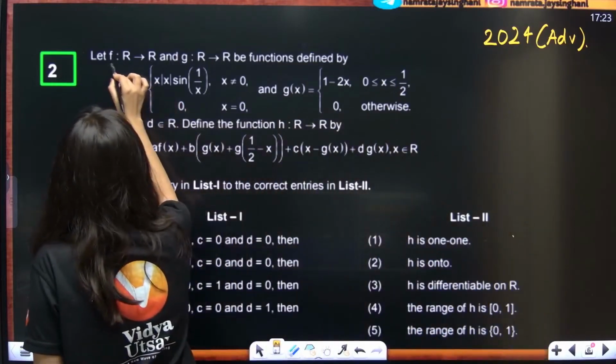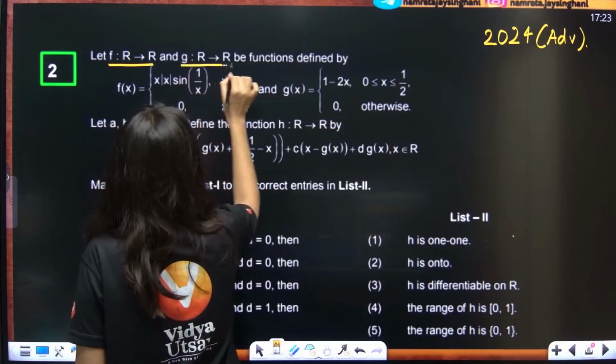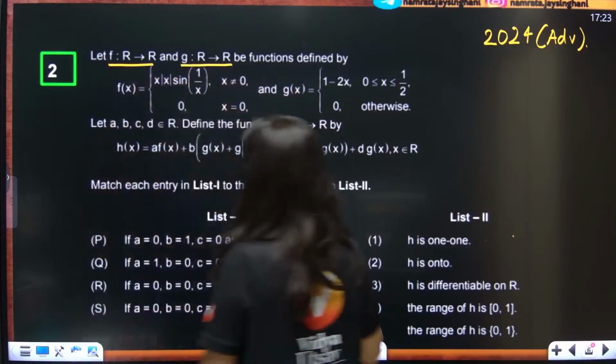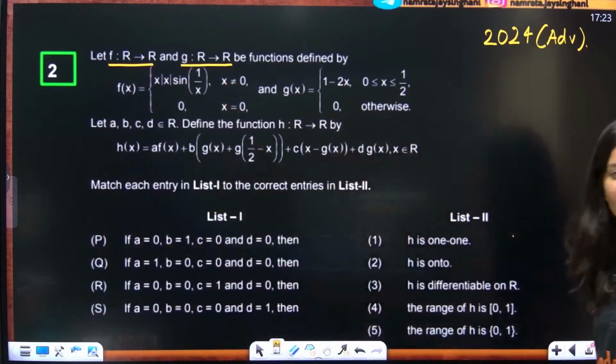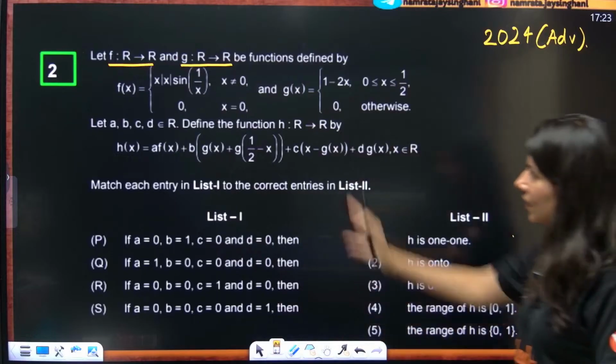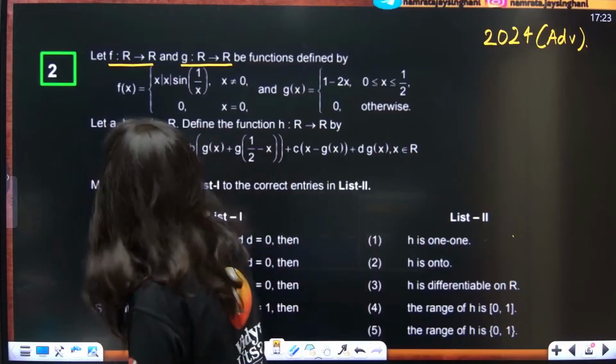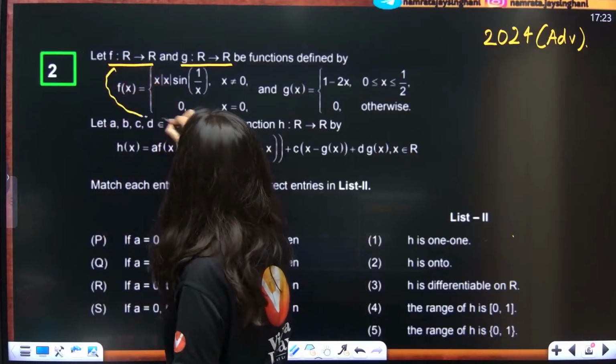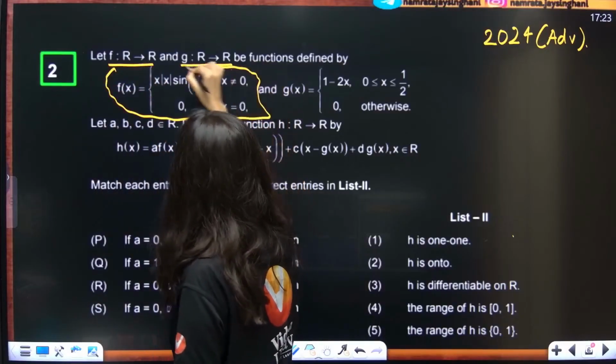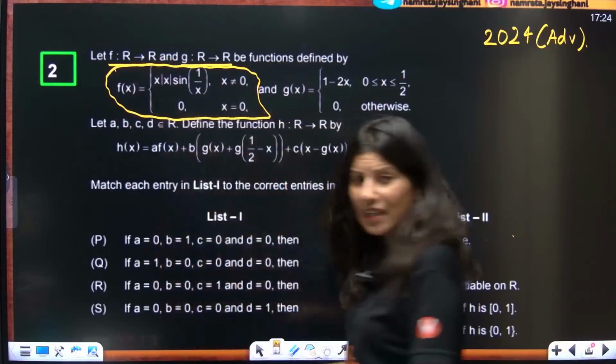The function f is given to you, g is also given to you. Function f of x is given as this. Can you see this f(x)? I think this is a very popular function, right? So this function, it's fine. We can handle this function very nicely.